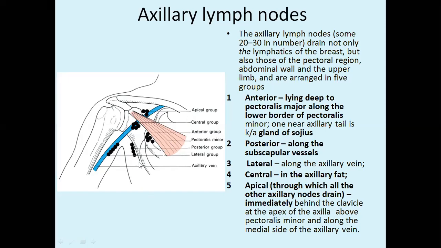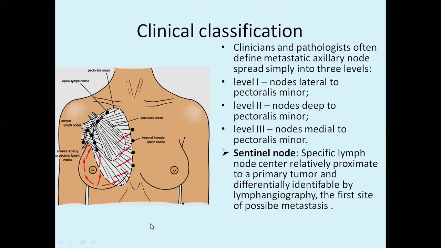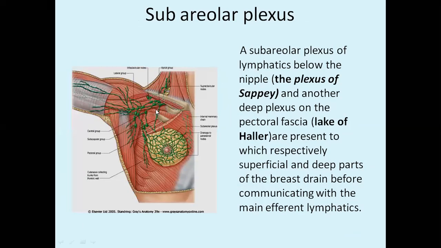Now we are also going to study the boundaries of the axilla. In the anterior border, we have the posterior group and then the lateral group of axillary lymph nodes. When we do the dissection, we find small nodule-like structures in the axilla region, 20 to 30 in number. They are draining the mammary gland. These are the various groups: anterior, posterior, lateral, central and apical group of lymph nodes. These lymph nodes I will discuss later.